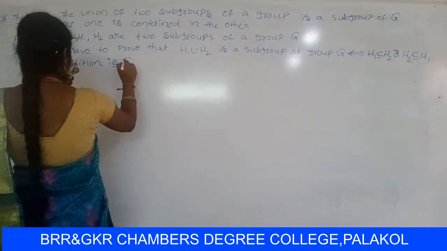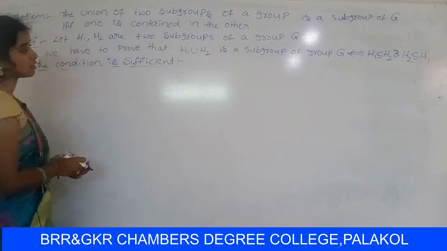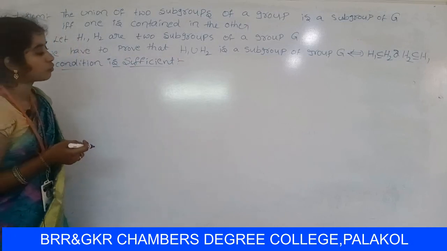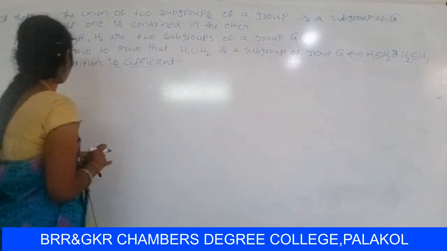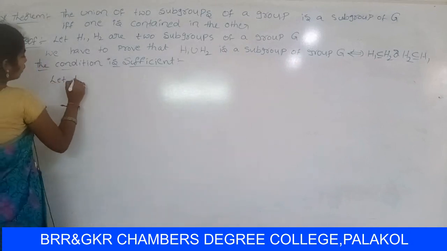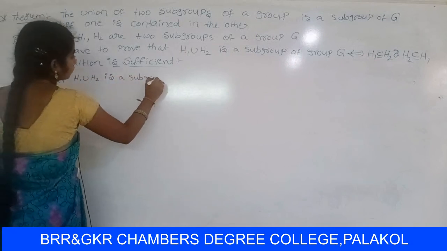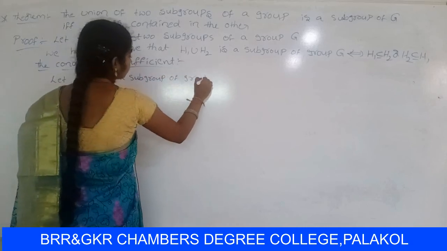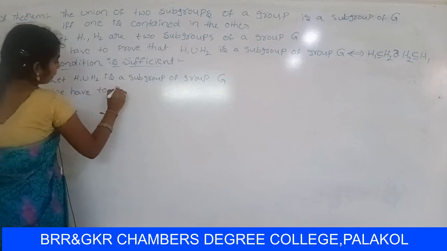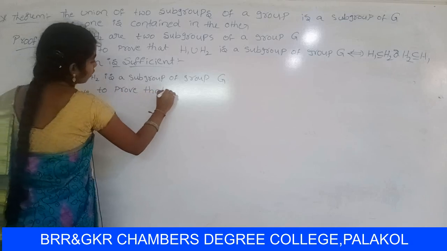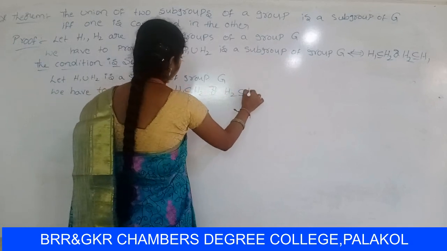First of all, let us consider H1 union H2 is a subgroup of group Z. So we have to prove that H1 contains H2 or H2 contains H1.